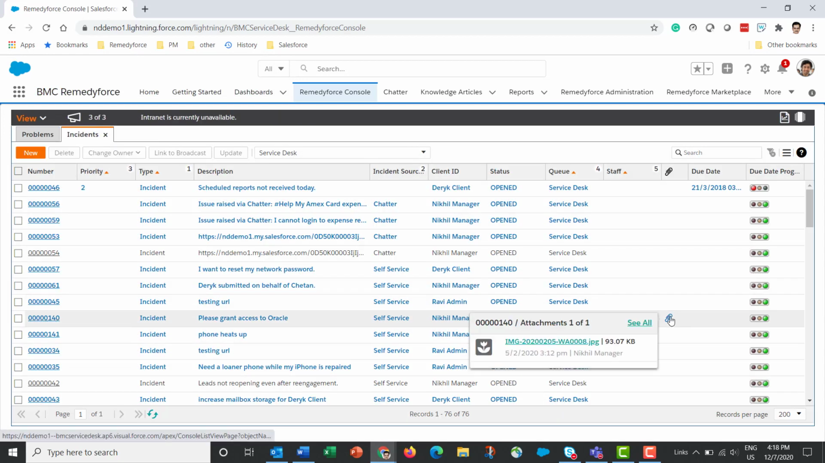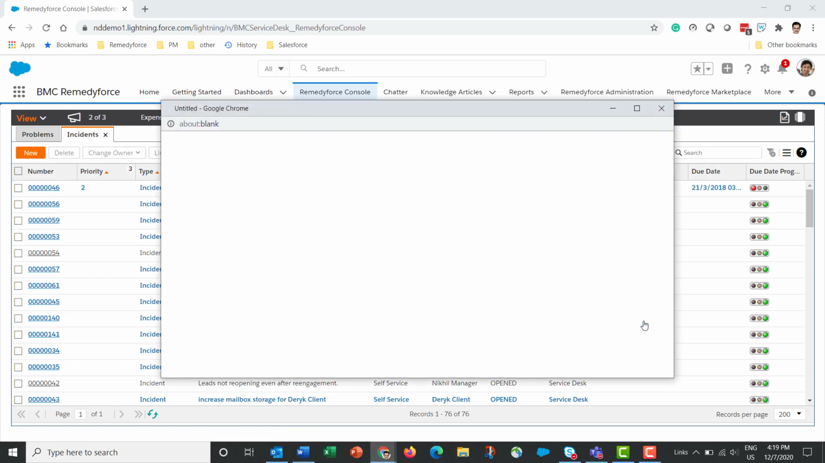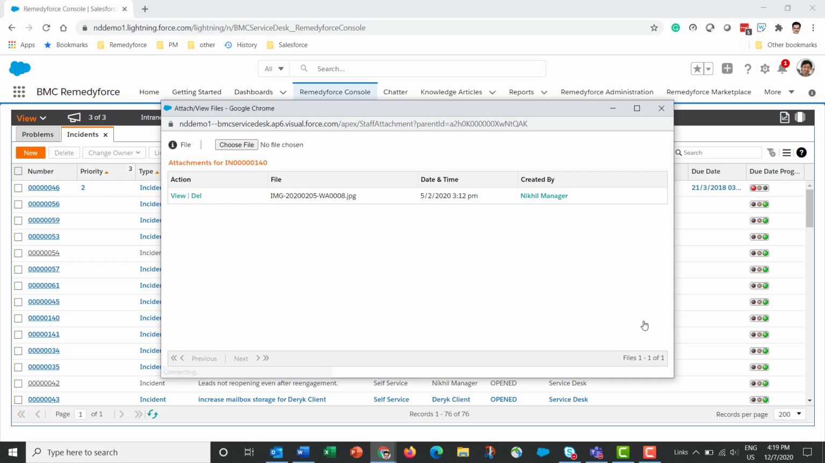If a record has an attachment and if the attachment field is selected in the list view, then just hovering over this paperclip icon allows us to view a list of all the attachments on that record. And from here you see the basic details about the attachment or the file. You can click on this link to view that image. So here it happens to be an image, but it can be anything. Or you can also click on the see all link to view all the attachments or files on that record.